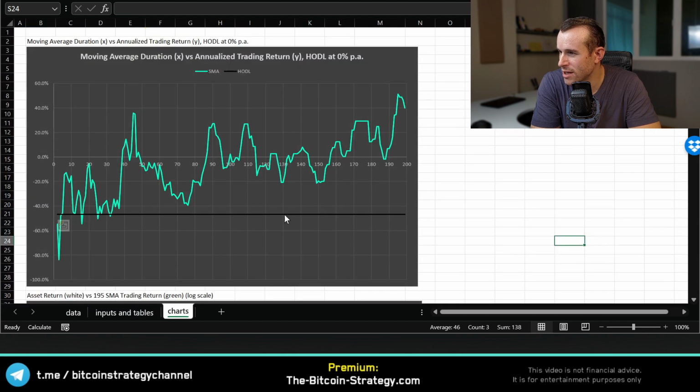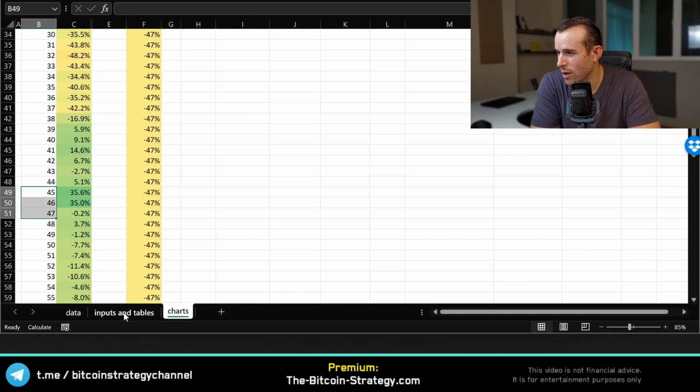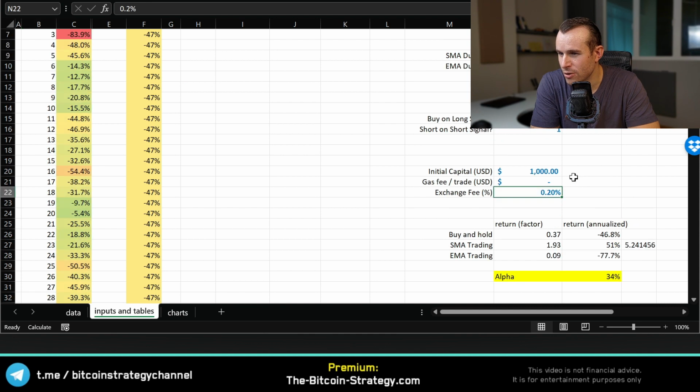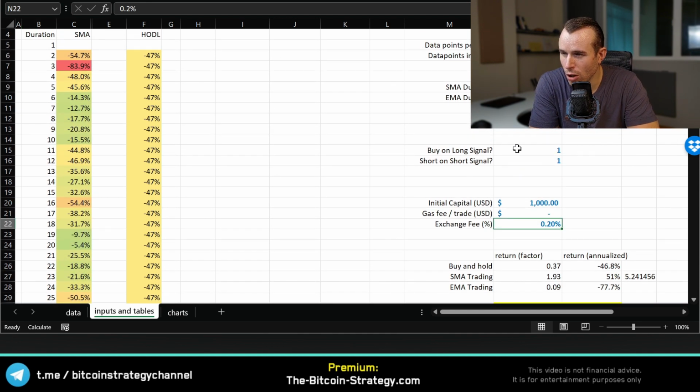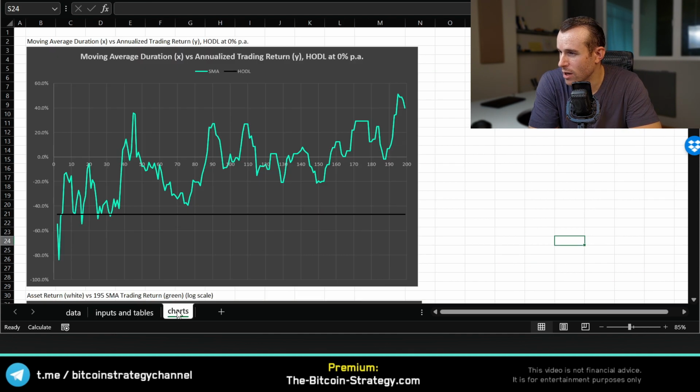And a different way to display this table here, with the duration of the moving average and the trading performance, is this chart. By the way, we are including fees here, 0.2% trading fees with every trade. We go both long whenever the price is above, but we also bet on falling prices whenever we are below.